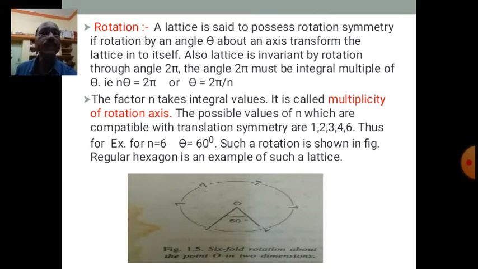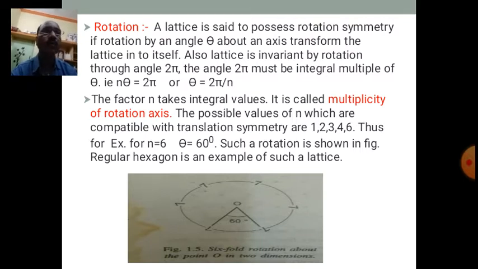So, this forms a regular hexagon. A regular hexagon is an example of such a lattice. So, for theta equal to 60 degrees, we get a regular hexagon. So, n may take values 1, 2, 3, 4 and 6.